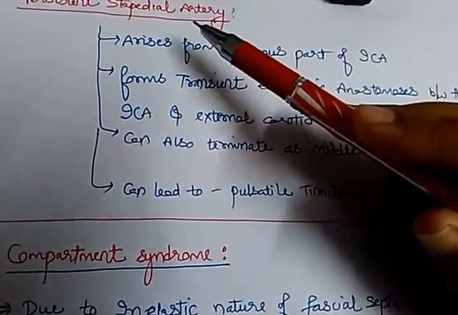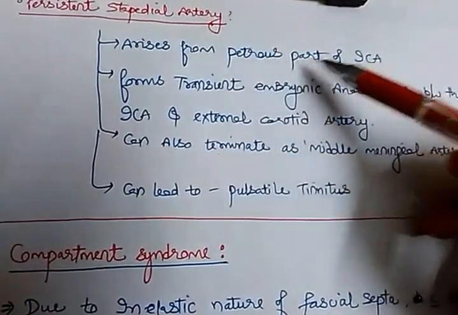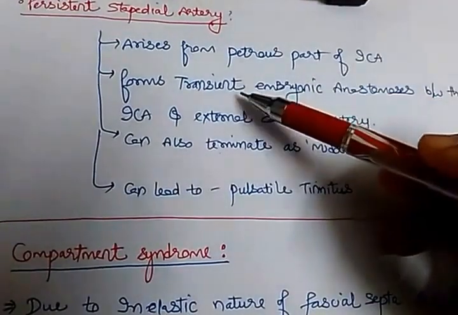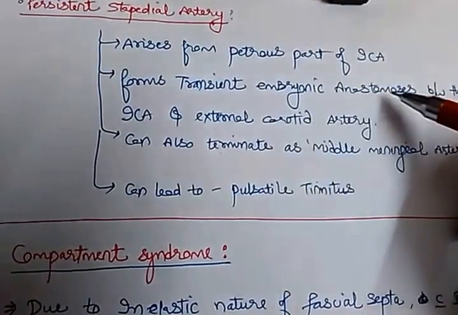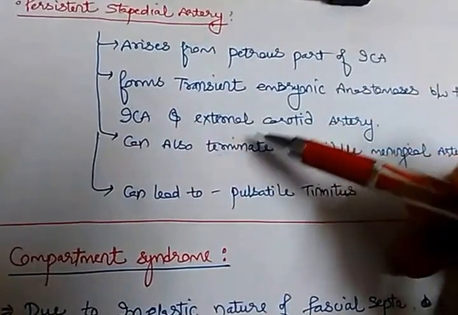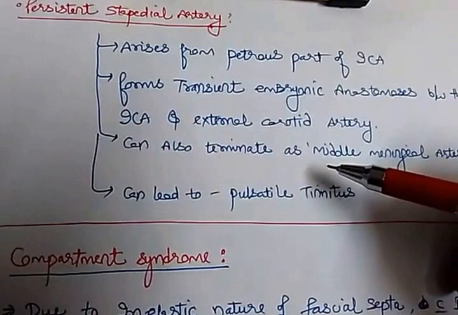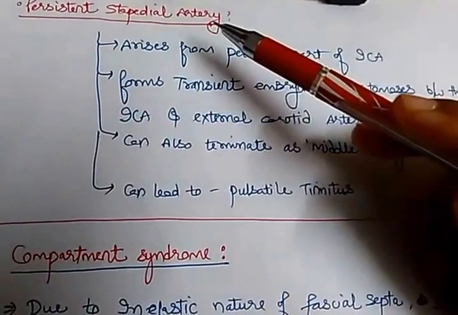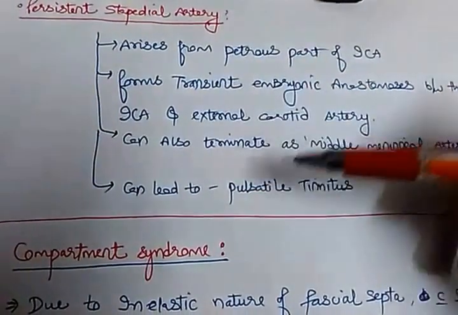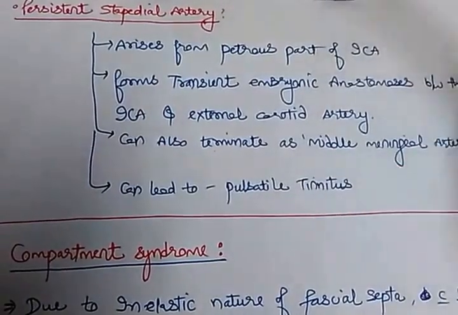Normally, the stapedial artery arises as part of the internal carotid. It forms the transient embryonic anastomosis between ICA and ECA, and it can also terminate as the middle meningeal artery. But if it persists in adult life, it can lead to pulsatile tinnitus.